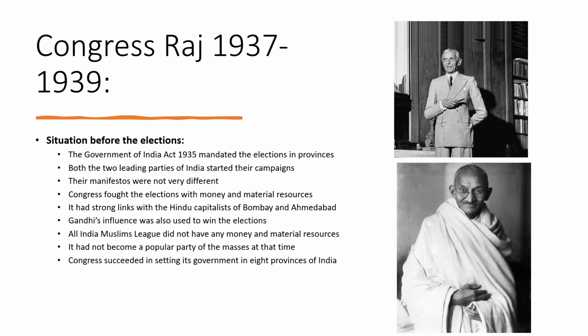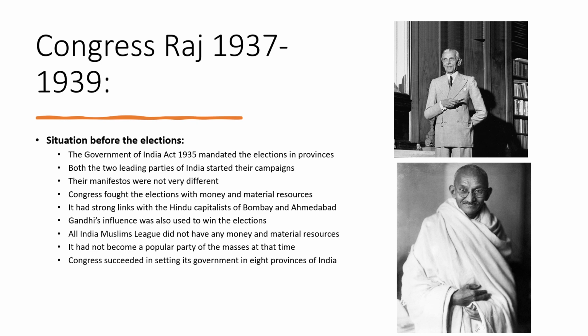On the other hand, All India Muslim League was a new party in India. It was founded in 1906 and it did not have any money and material resources. It did not have the backing of any strong figure, or any strong links with the capitalists or business tycoons of India.